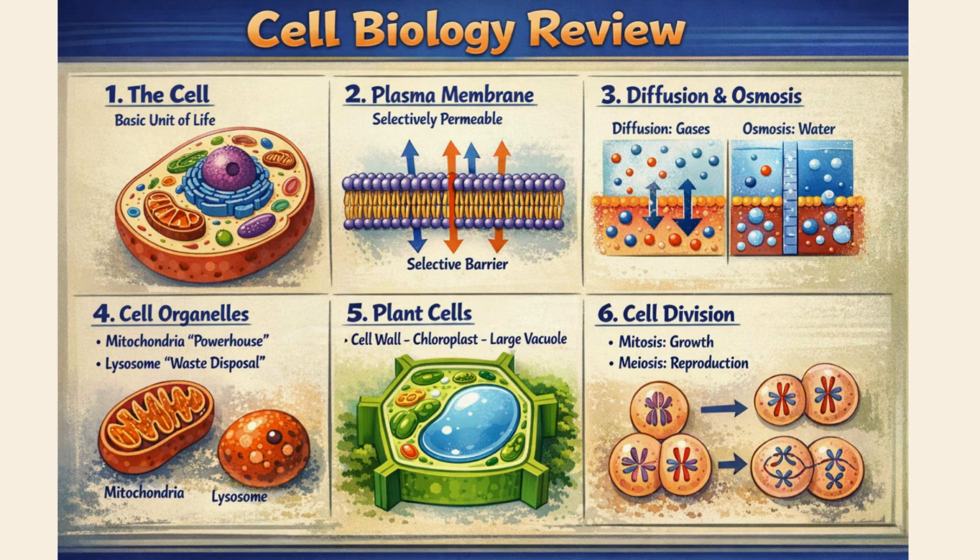5. The comparison. Plant cells are unique because of their cell wall and chloroplasts and their large central vacuoles. 6. The future. Cells divide to grow and reproduce. Mitosis makes two identical cells for growth, while meiosis makes four cells with half the chromosomes for reproduction.